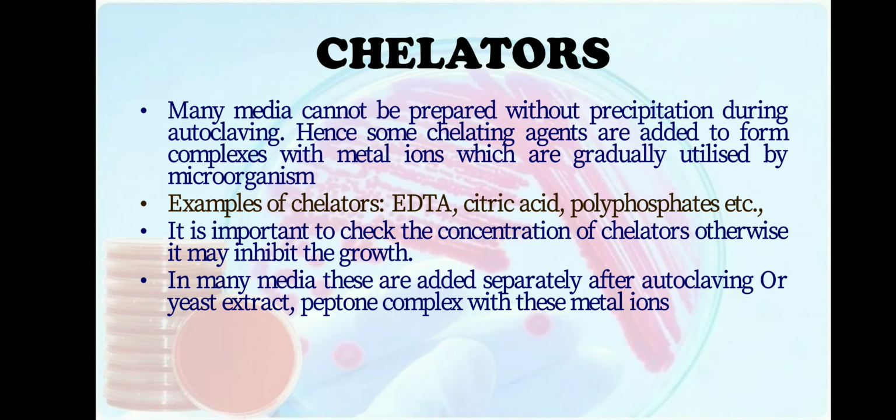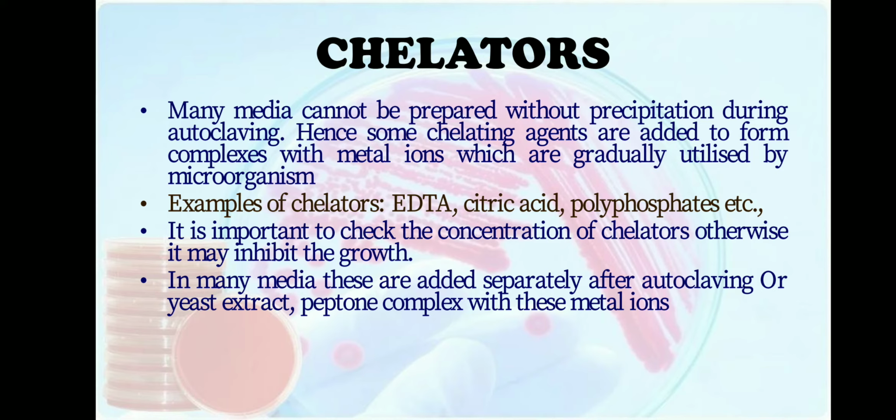Then we have chelators. Many media cannot be prepared or autoclaved without the formation of a visible precipitate. During media preparation or autoclaving, a visible precipitate will be formed because of certain insoluble metal phosphates. To eliminate such a problem, we use chelators. We should use chelators in low concentrations, like EDTA or citric acid, which are examples of chelators. These chelating agents, like EDTA, citric acid and polyphosphates, will form complexes with the metal ions in a medium.